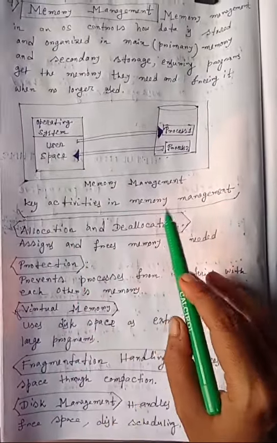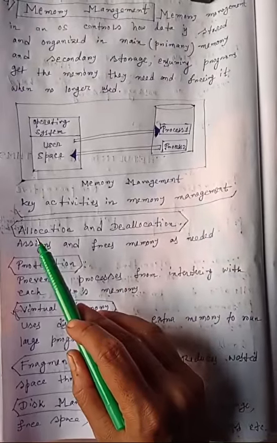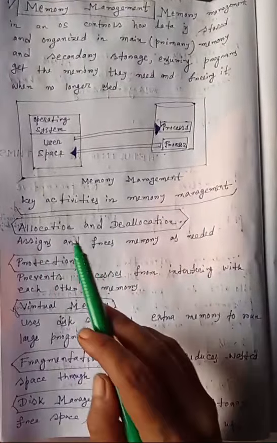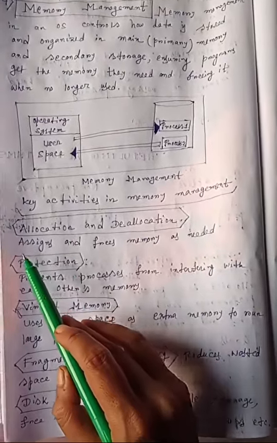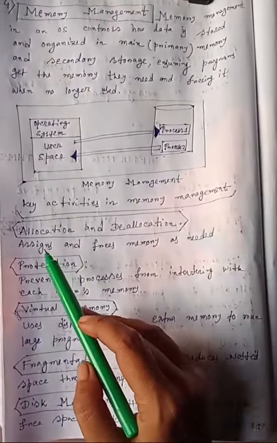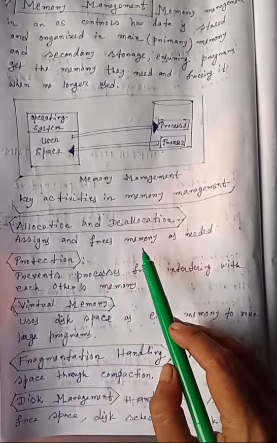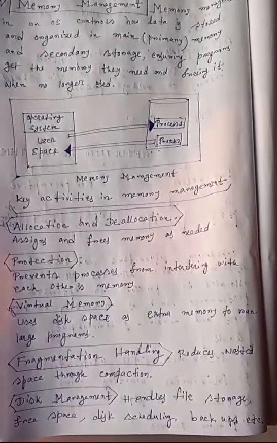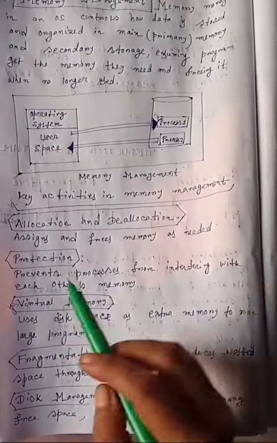Key activities in memory management. First is allocation and deallocation. Allocation means assigning and deallocation means freeing. So operating system assigns and frees memory as needed by the programs during their execution.